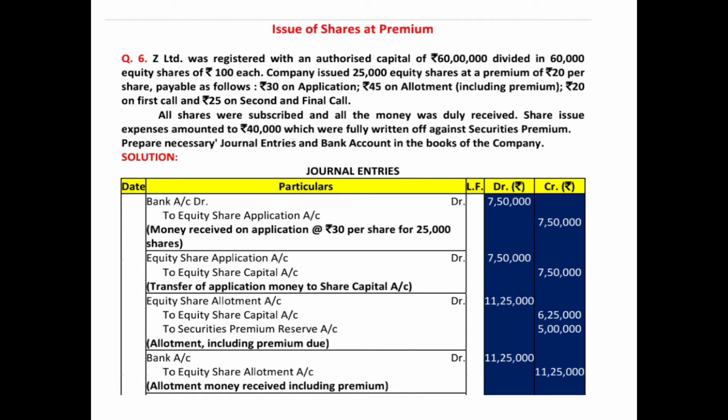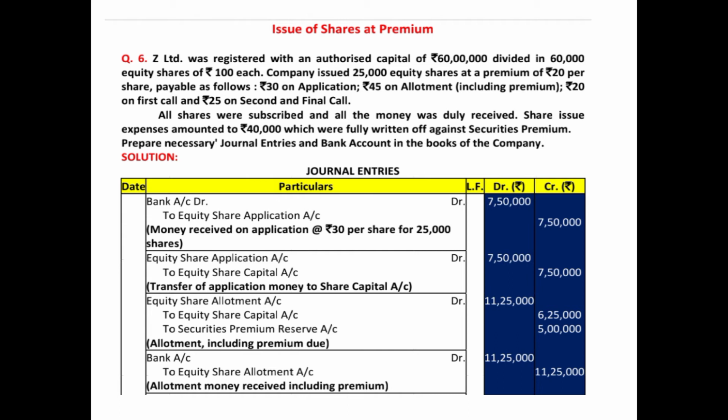After the application entries have been passed, we'll pass the due entry of allotment. Premium to be received at the time of allotment and calls has to be recorded in the due entry, and if it is to be received at the time of application, it has to be recorded in the transfer entry. So in the due entry of allotment, you will just record the premium amount. You'll pass the entry equity share allotment account debited. We are calling 45. So 45 on 25,000 shares comes to 11,25,000.